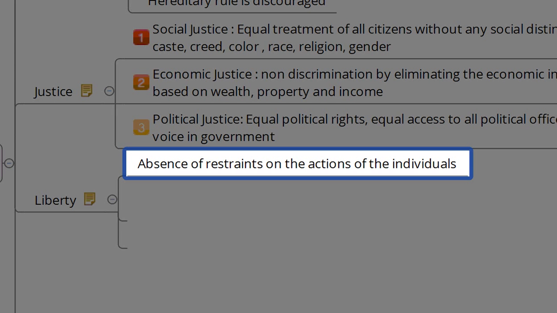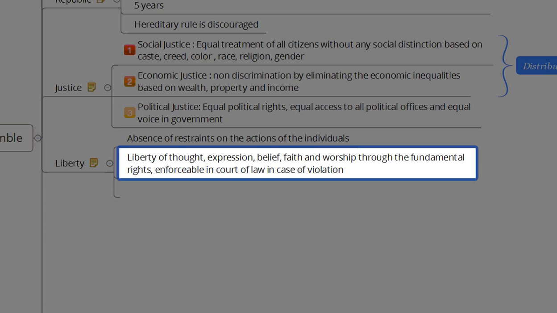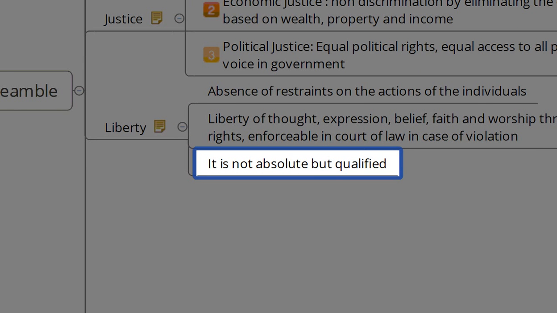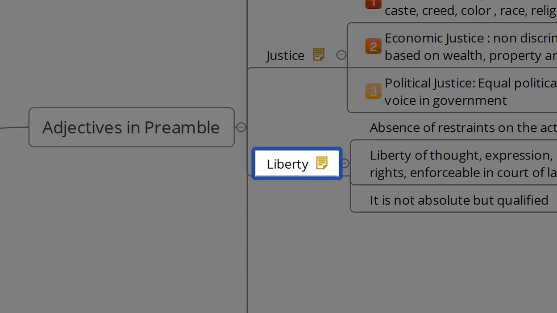So that's called liberty. So the liberty of thought, expression, belief, faith, and worship is secured through the fundamental rights, which is Part 3 of our constitution, and it is also enforceable in the court of law in case these rights are not given to us, or are impinged by someone. And also these rights are not absolute, they are only qualified. So we have some restrictions on these fundamental rights. That's what the phrase says.